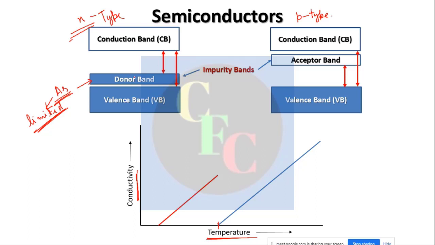So what will happen? As you go on increasing the temperature, the electrons will be finished, right? All the electrons will have gone to the conduction band when you increase the temperature to a certain extent. So the donor band will be empty now. At that point the conductivity will be constant. It will not change.